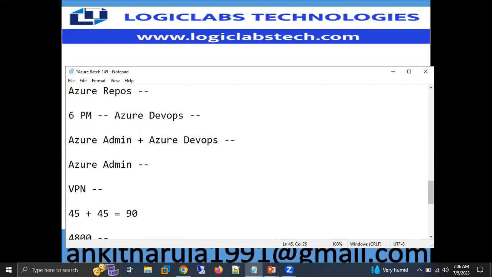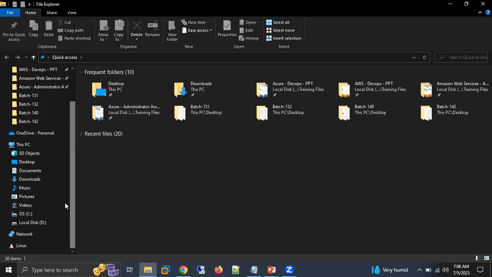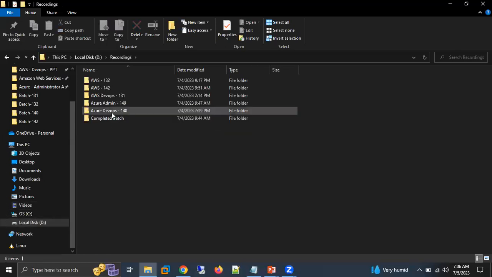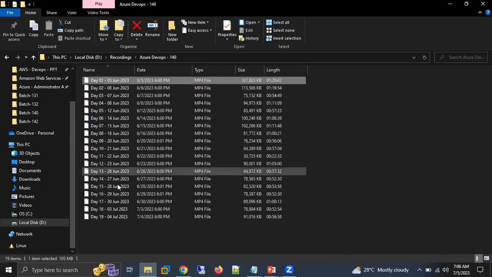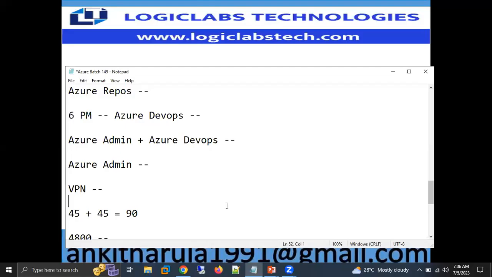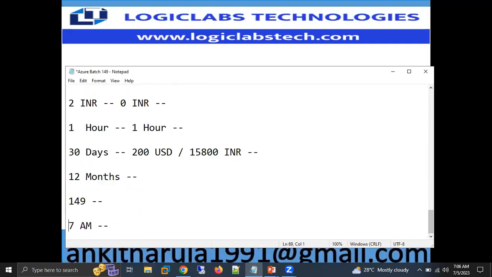Okay. When did it start? Yesterday? Not yesterday, just a minute. I don't remember the start date. Let me tell you the start date. 5th of June. So it's already 1 month today. Okay. Next, when is it going to start after finishing this one? After finishing this one, we'll start the Azure DevOps batch at the same time. We can attend both, morning this one and evening that one. It's already 18 sessions completed, Shekhar.